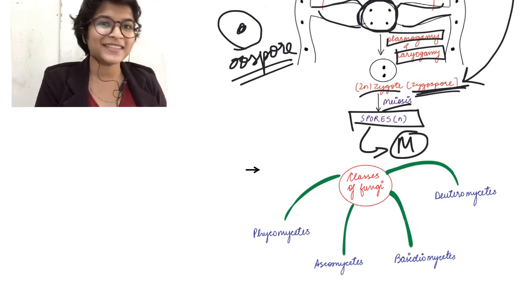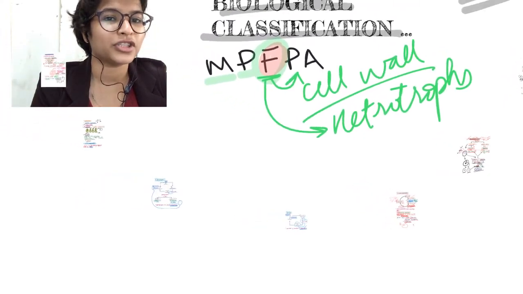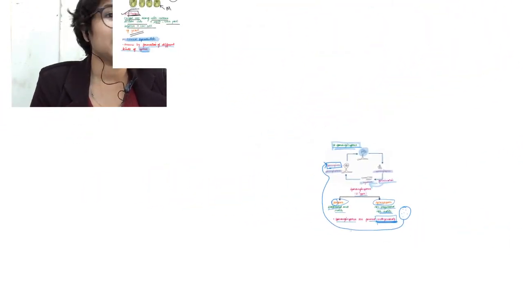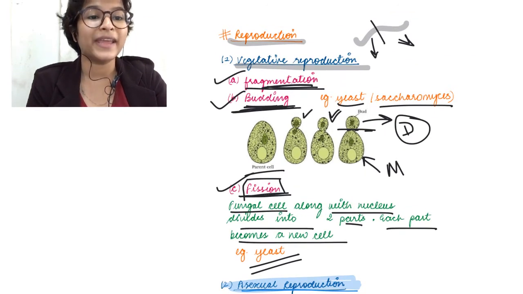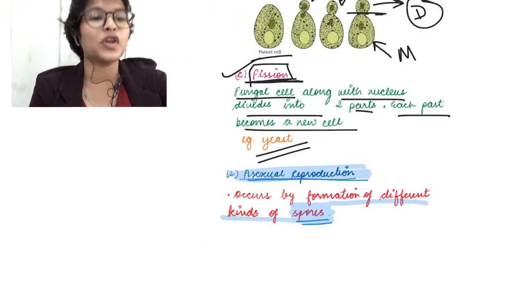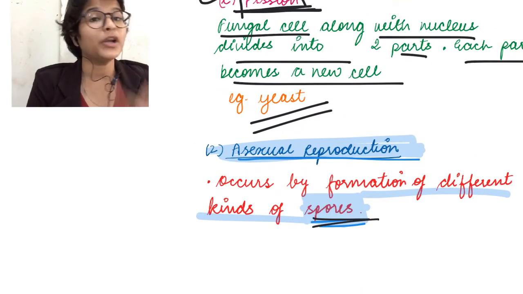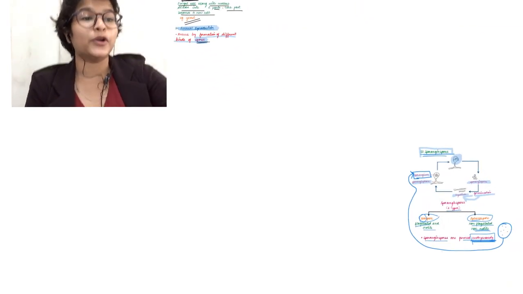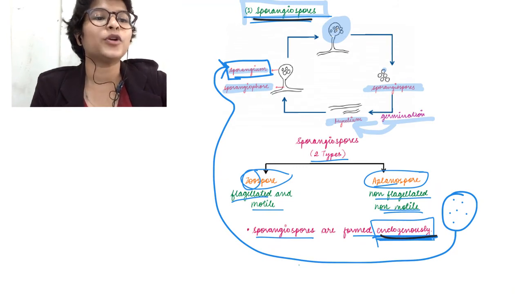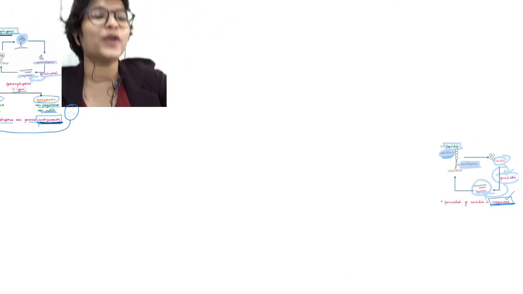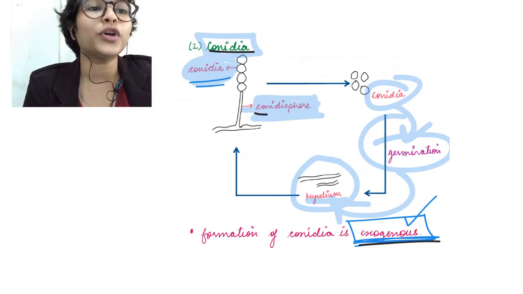ठीक है. Easy enough. So let's take a quick recap of all these types of reproduction. ठीक है. So we started off with vegetative reproductions like fragmentation, budding and fission. ठीक है. Then we looked at asexual reproduction. Asexual reproduction में भी spores बनते हैं, but दो type के. They can be either endogenous like the sporangiospores, or they could be exogenous like conidia. ठीक है. The conidia were exogenous and directly borne on the conidiophore.